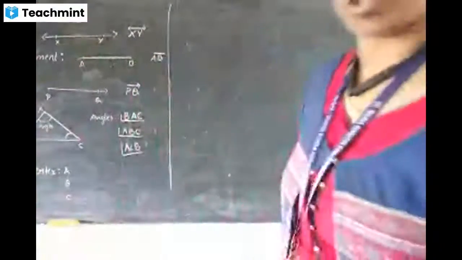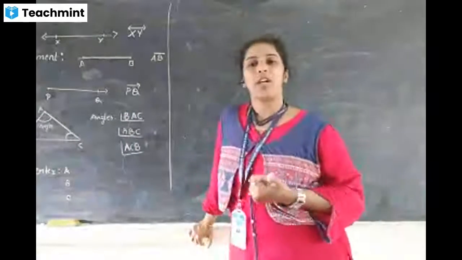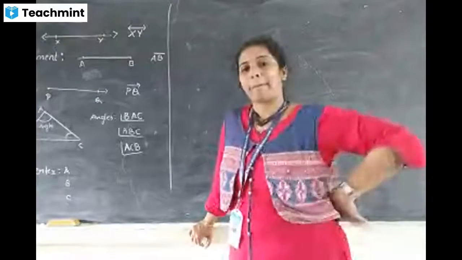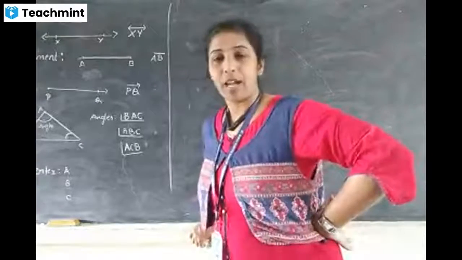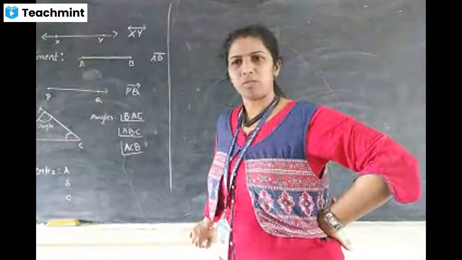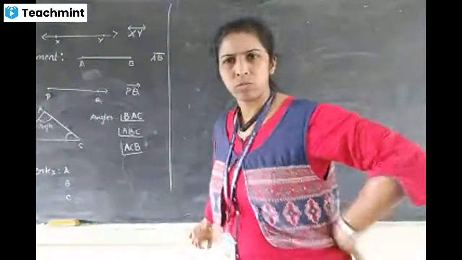Okay. Next we will come back to our lesson. Angle is over. Next comes the angle types you studied. Acute angle. What is meant by acute angle? Now one by one, give me the answer. Yes, tell me. Acute angle: an angle between 90.